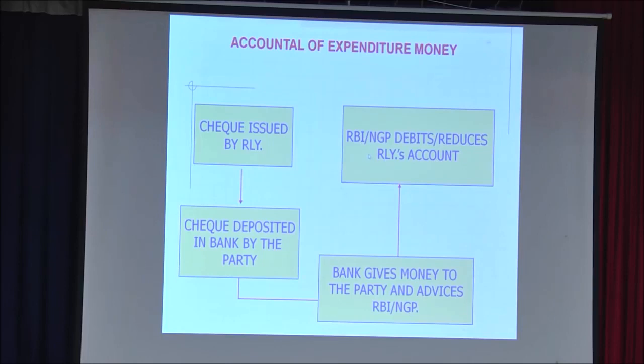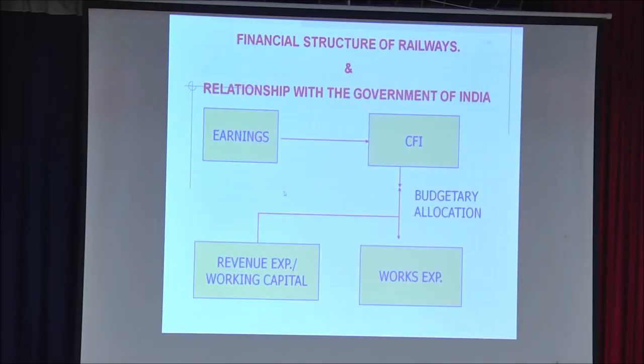RBI Nagpur reduces the railway account, and at the same time it sends the scrolls to the book section. Thus, expenditure and earnings both get accounted in the consolidated fund of India. The earnings increase the consolidated fund of India, whereas expenditure, both revenue and works, reduces the consolidated fund of India.